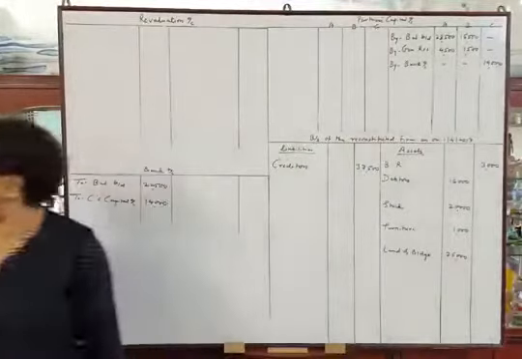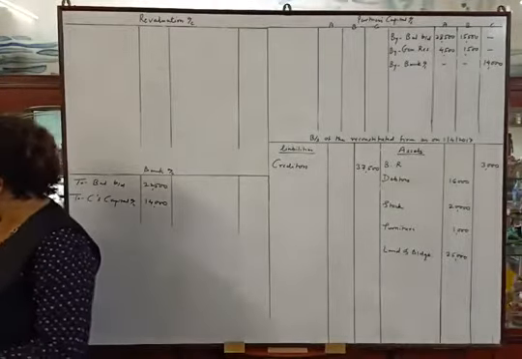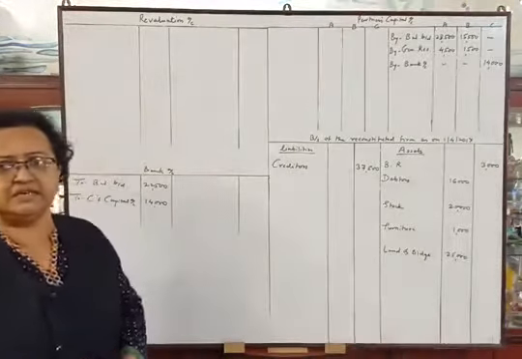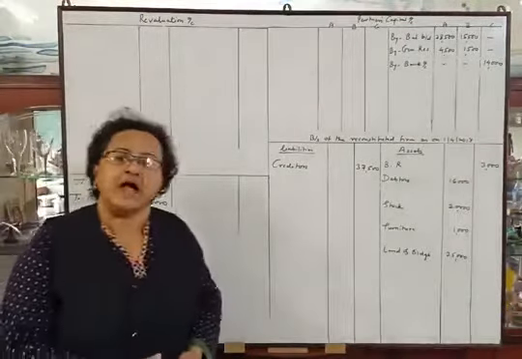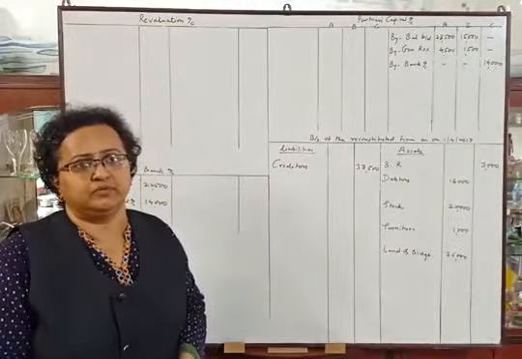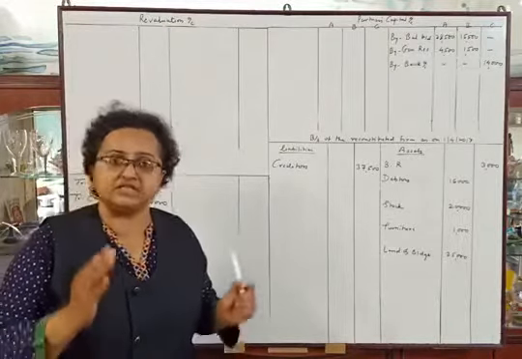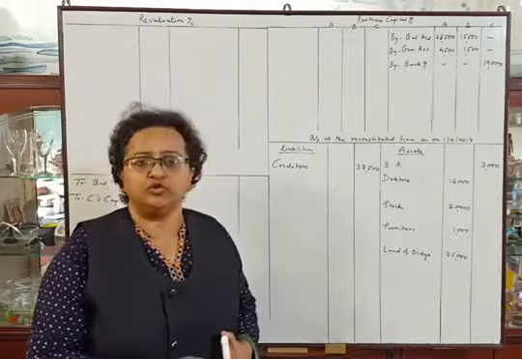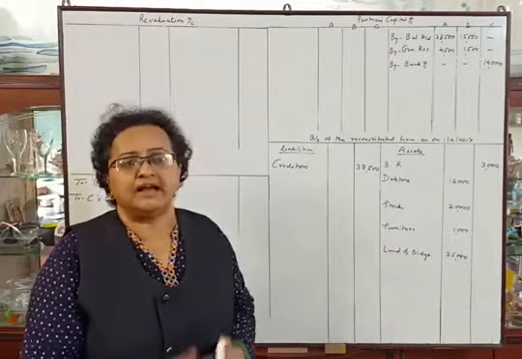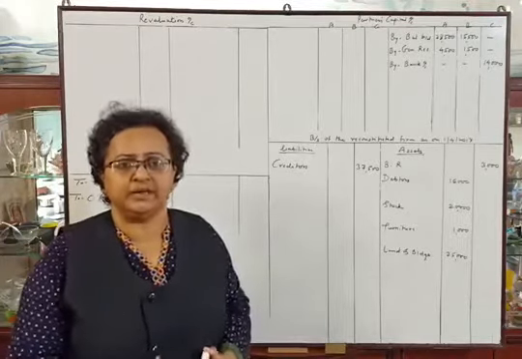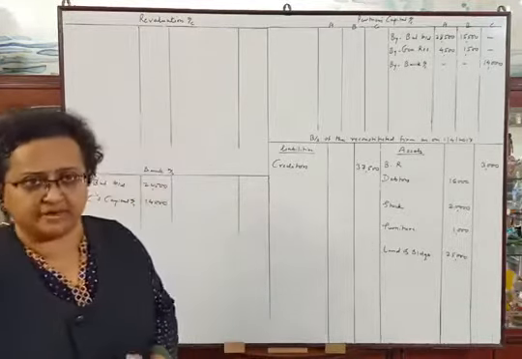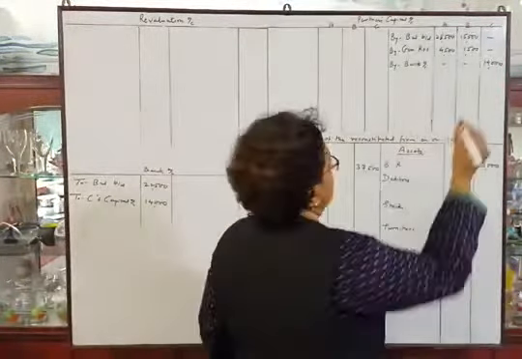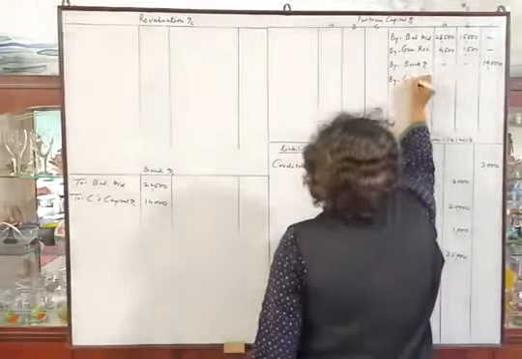Okay. Now next adjustment. Goodwill to be valued at rupees 20,000. C is unable to bring cash for his share of goodwill. As C is not bringing cash for goodwill, we have calculated C's share of goodwill, which is 4,000, and I have shown the adjustment entry, that is C's current account debit to A's capital account and to B's capital account. So we will make the posting on the credit side of capital account by C's current account.